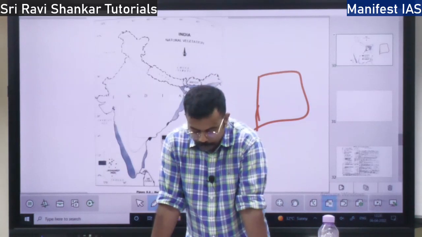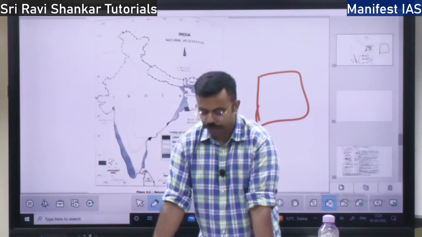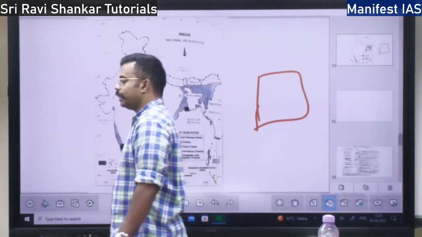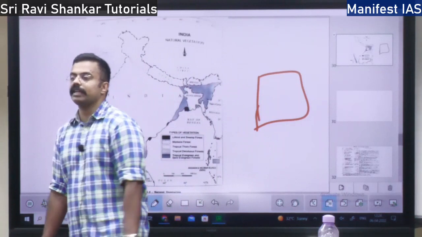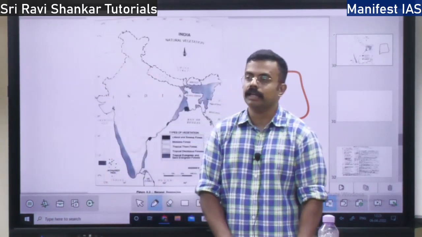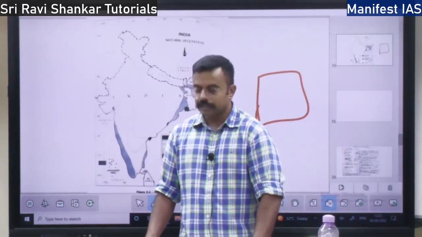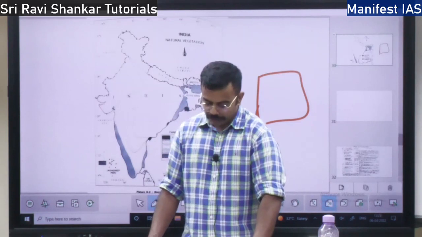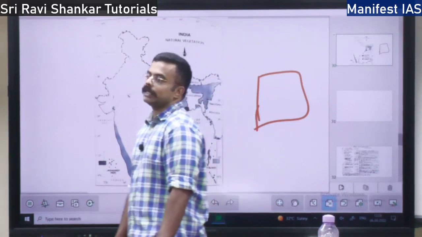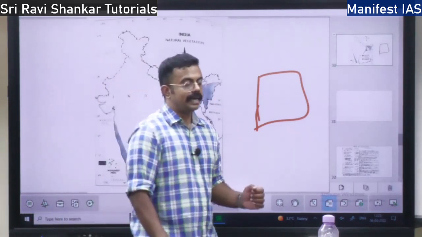So how is wildlife conserved in India? We are conserving wildlife in India according to the 1972 Wildlife Act. The Wildlife Protection Act was passed during the tenure of Indira Gandhi in 1972. What does this Act do? It gives protection to endangered species. As I have told you, as per the IUCN, we have certain endangered species.